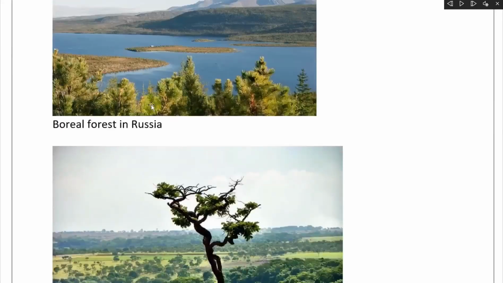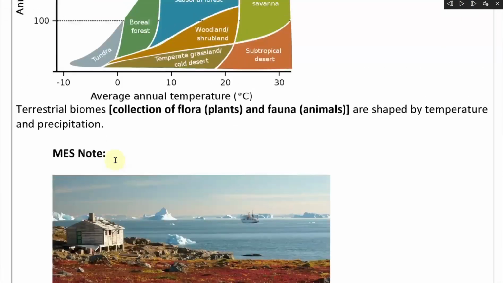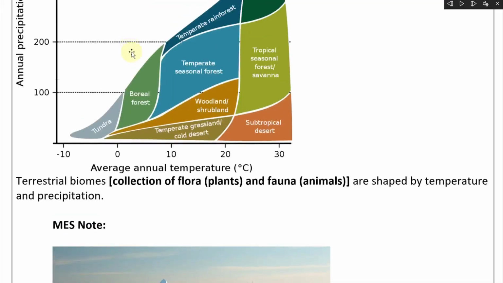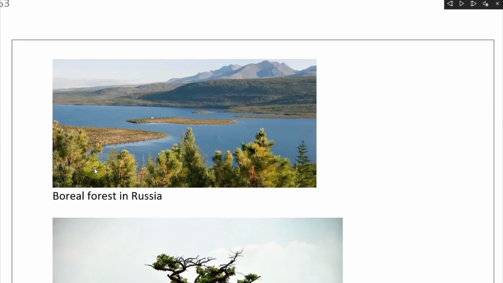All right, going further. Here's a boreal forest. Let's see the pronunciation here. Boreal forest. This is boreal forest in Russia. So boreal is over here. So it's cold and not that much precipitation, or just medium. So it looks like this over here.